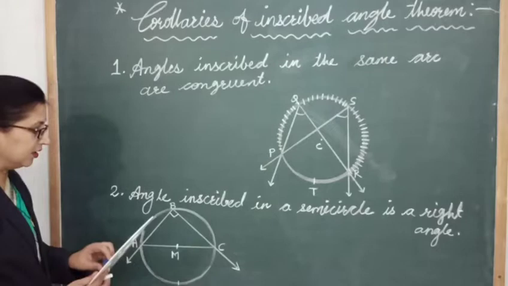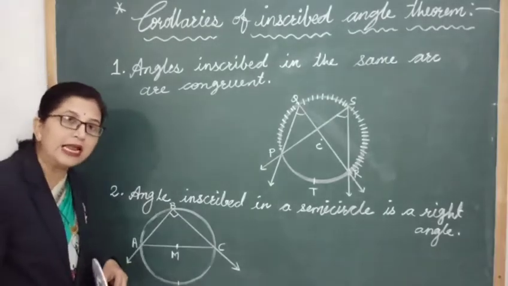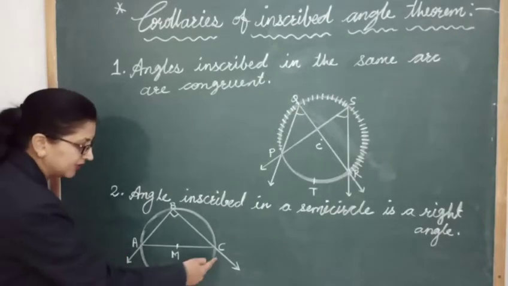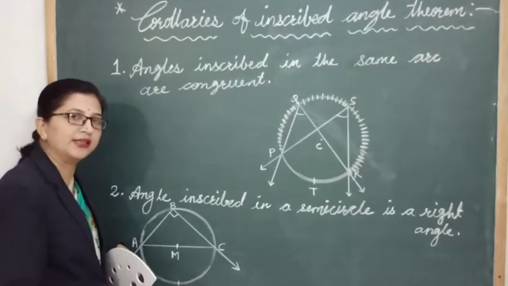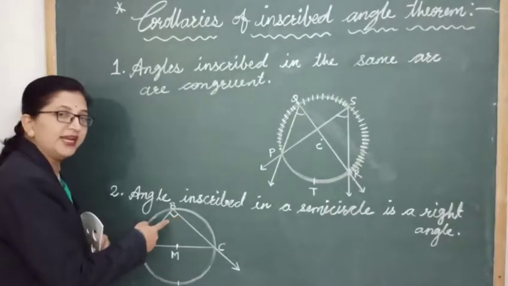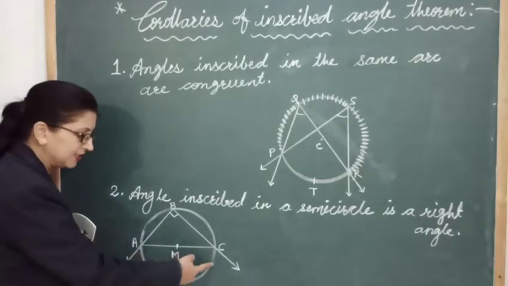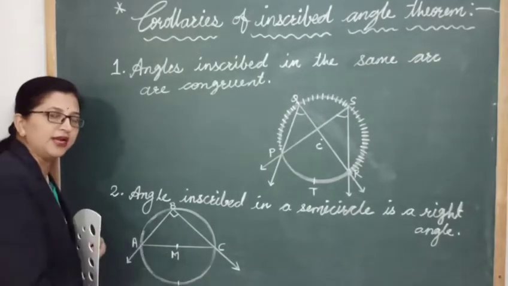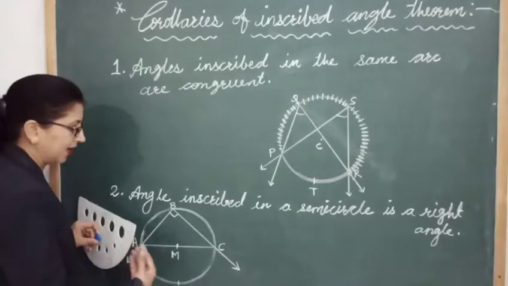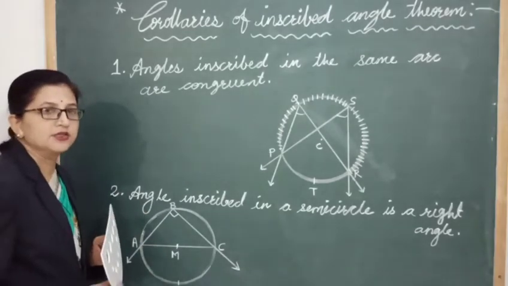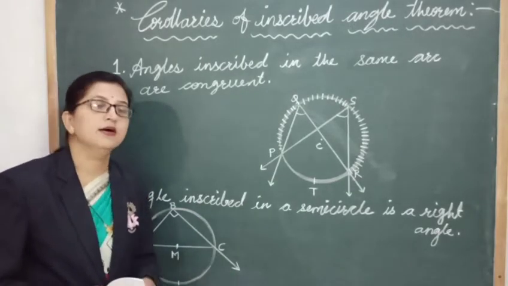If we measure this angle, we'll find that this angle is also of 90 degrees, right? And measure of this semicircle is 180. So we have studied in the inscribed angle theorem, the measure of the inscribed angle is half of its intercepted arc. So as it is 180, this angle is of 90 degrees, and through the activity also we can prove that this angle is of 90 degrees. So in this way, angle inscribed in a semicircle is a right angle.